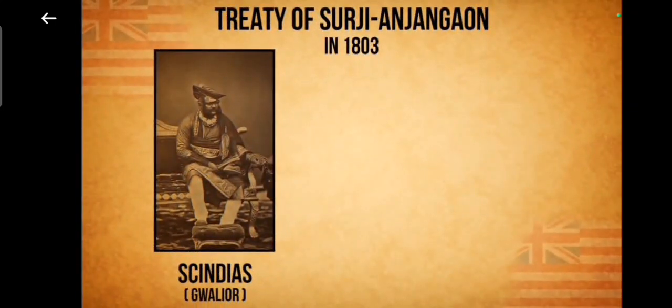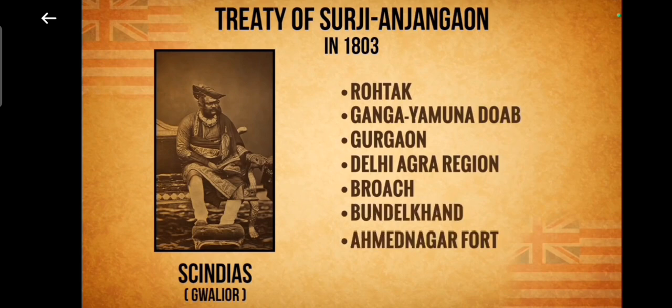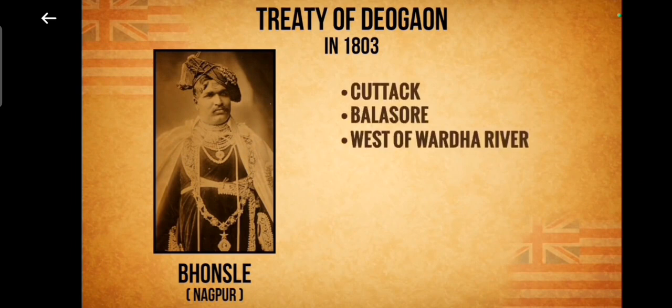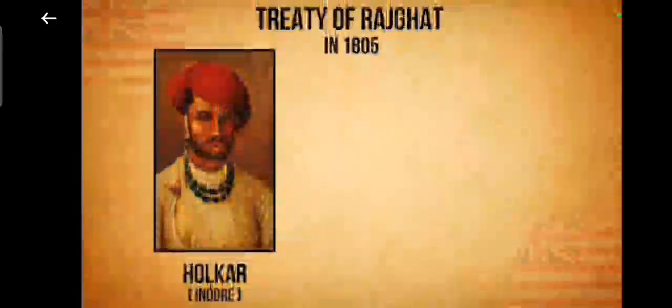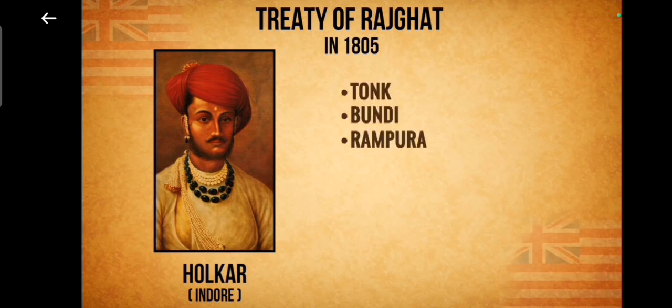The Scindias signed the Treaty of Surji-Anjangaon in 1803, through which the British got the territories of Rohtak, Ganga-Yamuna Doab, Gurgaon, the Delhi-Agra region, Broach, some districts in Gujarat, parts of Bundelkhand and Ahmednagar Fort. The Bhosles signed the Treaty of Deogaon in 1803, as per which the English acquired Cuttack, Balasore and the area west of the Wardha River. The Holkars signed the Treaty of Rajghat in 1805, according to which they gave up Tonk, Bundi and Rampura to the British. As per the result of the war, large parts of central India came under British control.